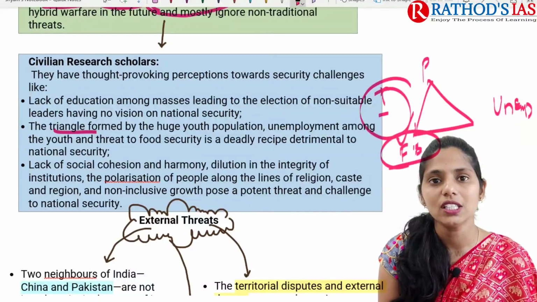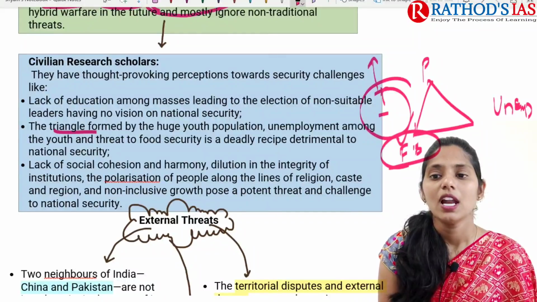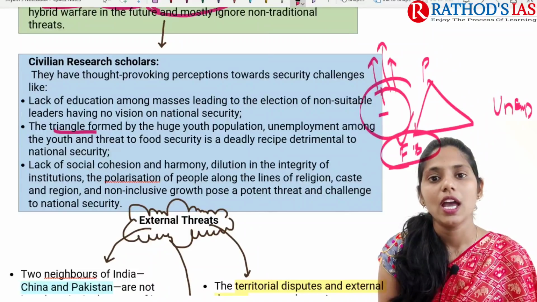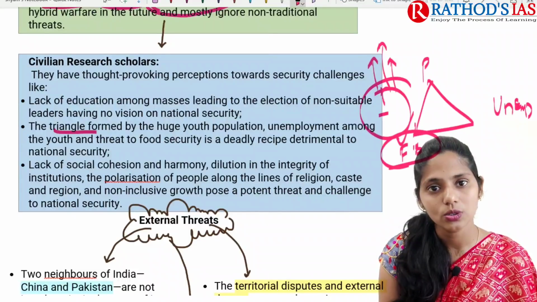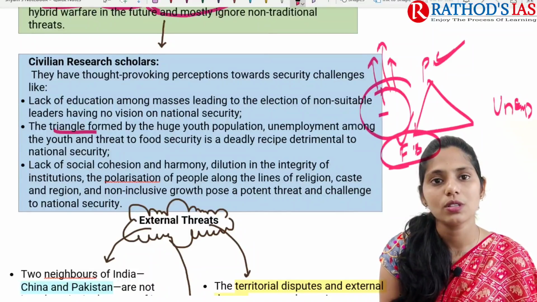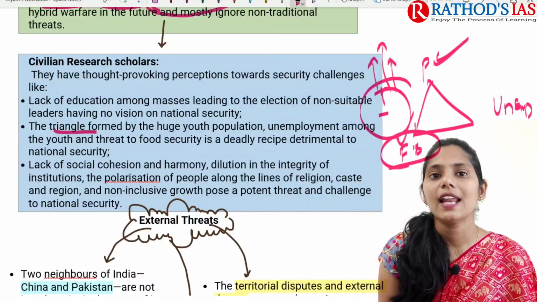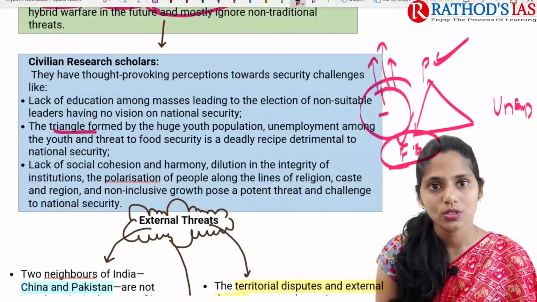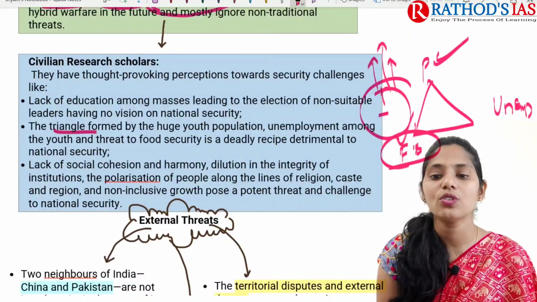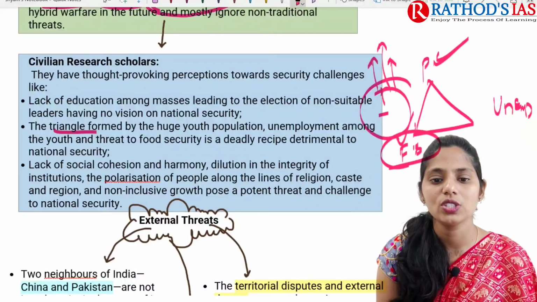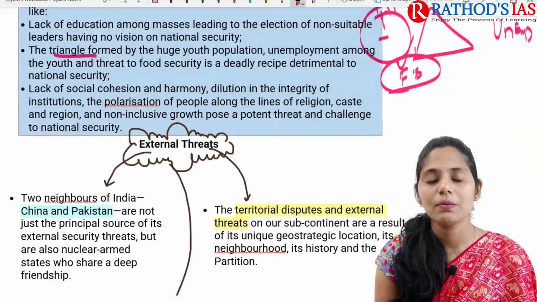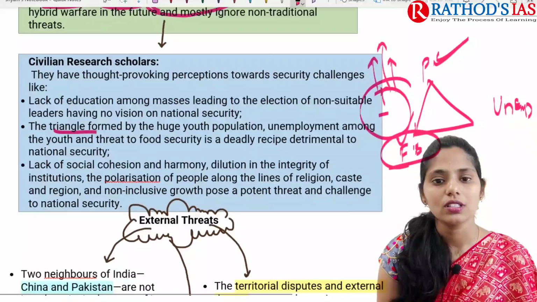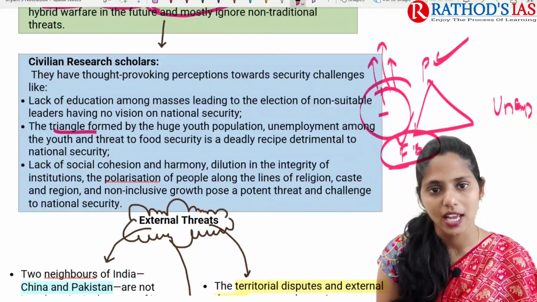So because of all these things, that will lead to an increase in crime, like crime against women, as well as money laundering and even robbery, and so on, which are mainly seen, that will lead to some internal disturbances. And there is a lack of social cohesion, harmony and dignity of life, and even dilution of the integrity of institutions, and polarization of people mainly on the lines of religion, caste, region. So these are some important things that may be leading to some security challenges.